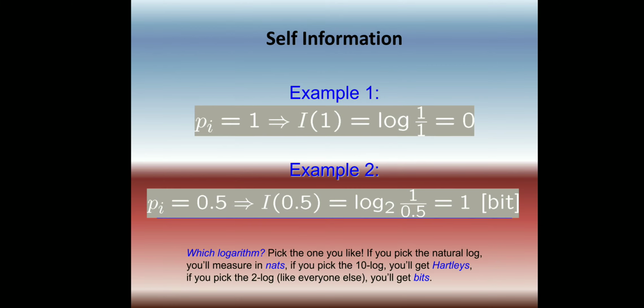We can select any logarithm base, pick the one you like. If you pick the natural log, then the unit will be nats. If you select 10 as the base, then it will be hartleys, and if you select 2 as the base, then it will be bits. We will see the unit of self-information later in this video.